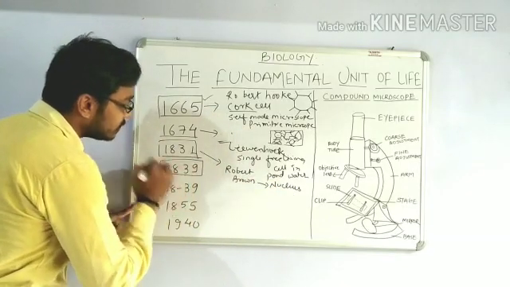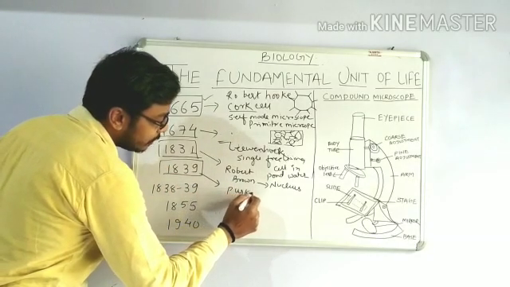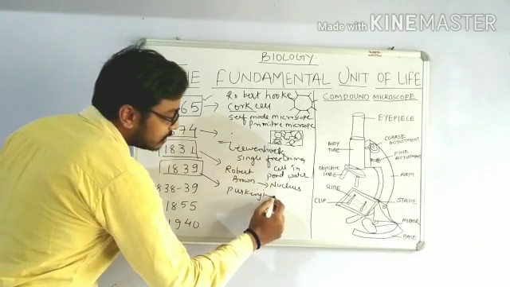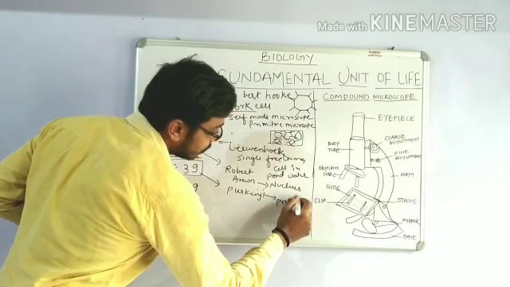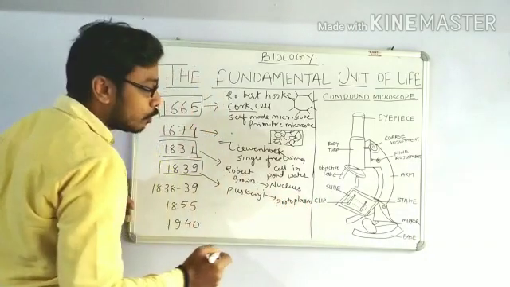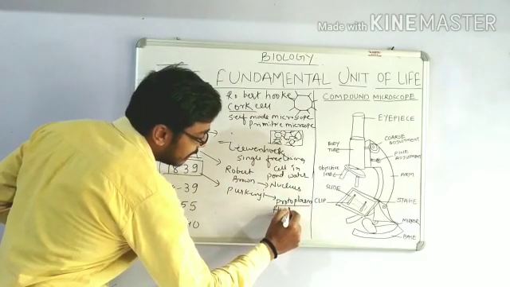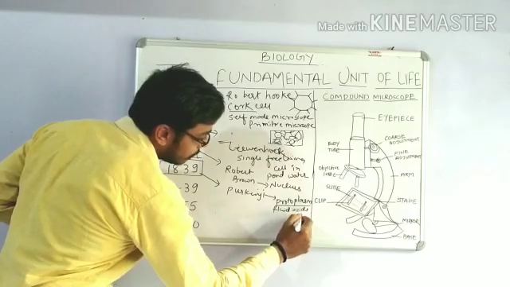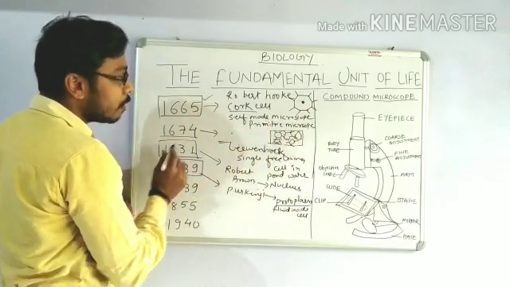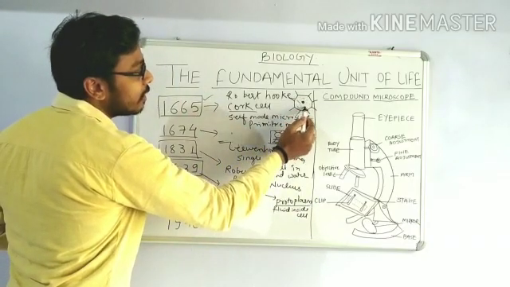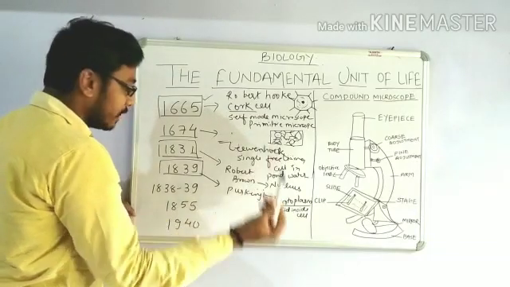Now let's come to the next year, that is 1839. Here the biologist named Purkinje coined the term protoplasm for the fluid inside the cell. In this cell there is a nucleus, told by Robert Brown, and in this cell there is fluid content filled, and that fluid content was coined protoplasm by Purkinje.